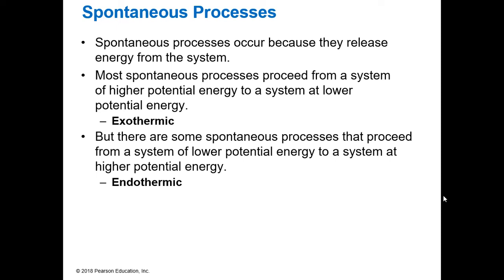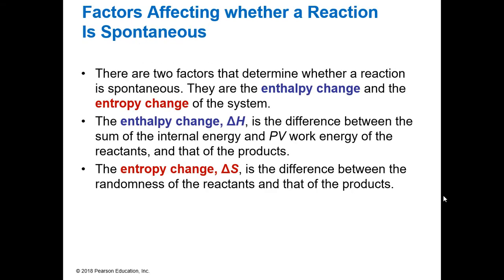There are some very few spontaneous processes that will be endothermic, that will go from a lower potential energy to a higher potential energy. And it still can be spontaneous. We'll take a look in a minute at some examples, but this is very rare. Normally, we would think exothermic, giving off heat, right? That heat of our system helps us go forward in the reaction. We get a more energetically favorable process. It becomes more randomized.